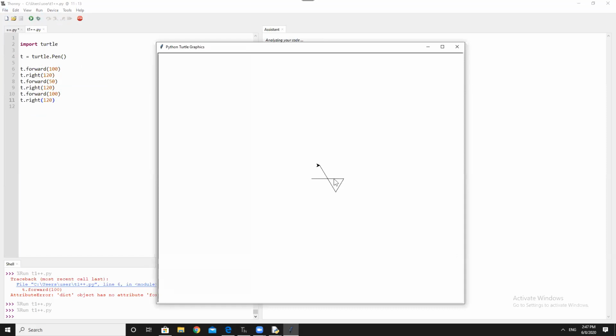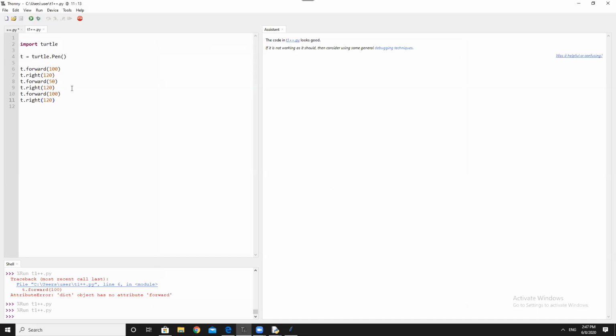Oh, 2 triangles. Why? You just see your program. Something is wrong there. For an equilateral triangle, what should it be? I think it should be 100. Okay, now let's try.